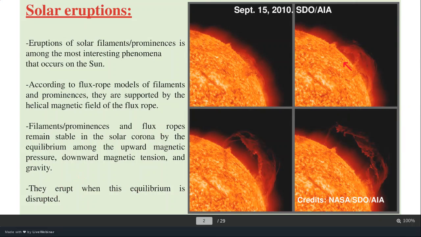It is very important to study these eruptions and their triggering mechanism from the point of view of space weather, because sometimes these events can come to Earth and interact with our magnetosphere, and they can disturb the magnetosphere. This is only the case when it is moving towards us, so these events are very important in that way.